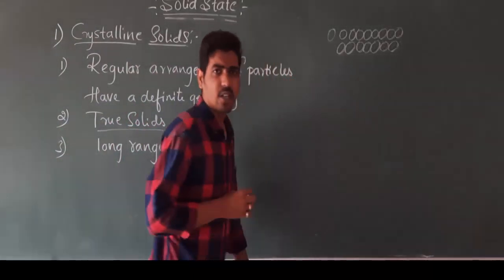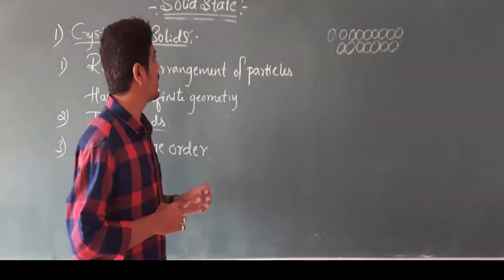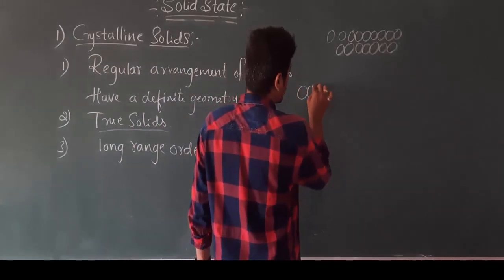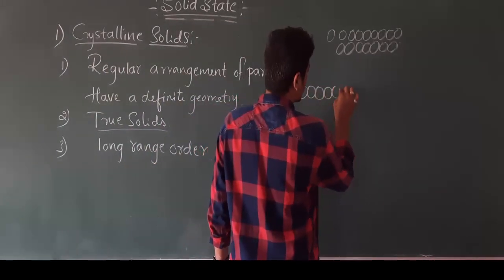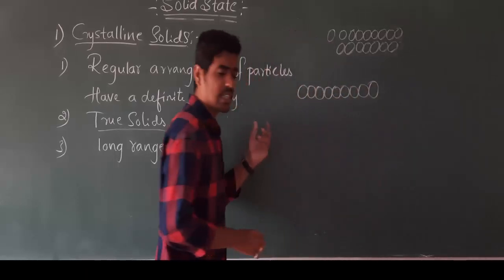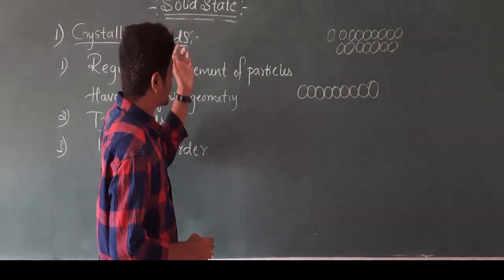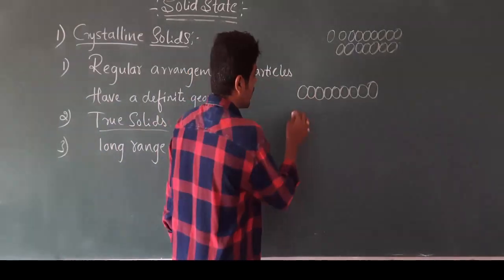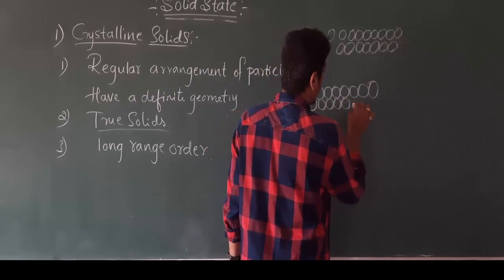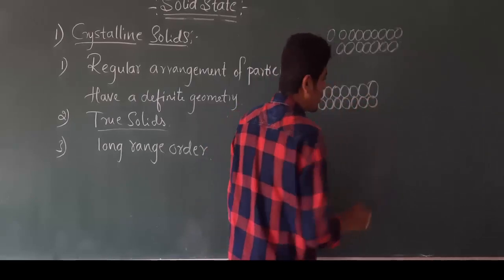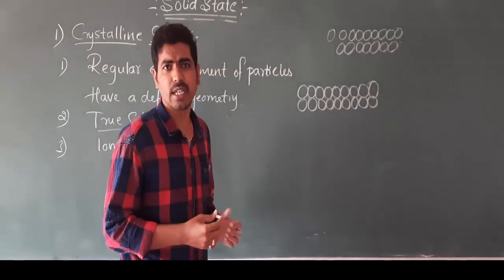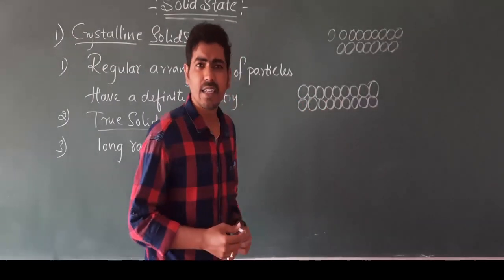If you observe the arrangement of particles in crystalline solids, as you know, the particles are closely arranged in solids, but in crystalline solids, this arrangement of particles is repeated over a regular interval, meaning the particle arrangement repeats periodically.